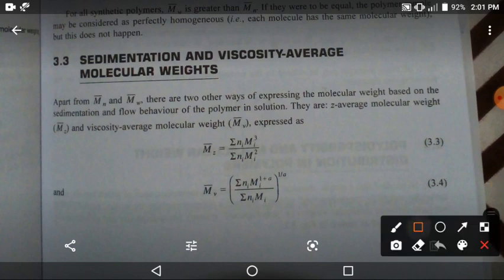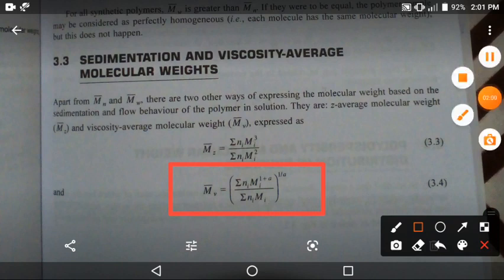Which formula? This one. MV is equal to, in a bracket, summation Ni Mi raised to 1 plus A, and the 1 by A, whole bracket, then divided by summation Ni Mi. What is the Mi? The molecular weight part.